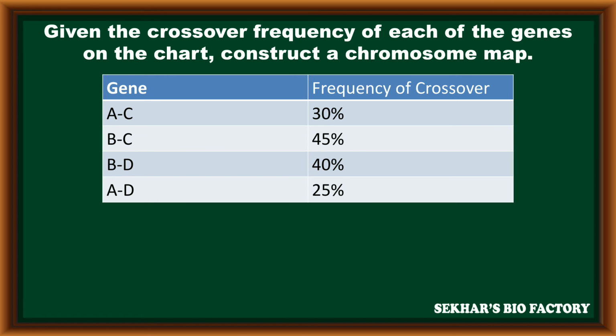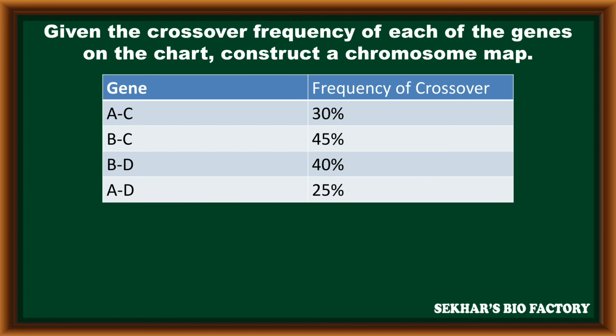The frequency of crossing over between B and C is 45%, the frequency of crossing over between B and D genes is 40%, and finally there is a 25% frequency of crossing over between A and D genes. So based on these crossing over frequencies, we can arrange the genes present on a chromosome.